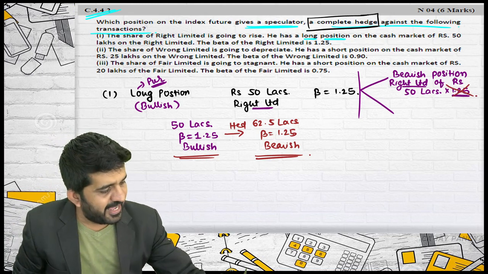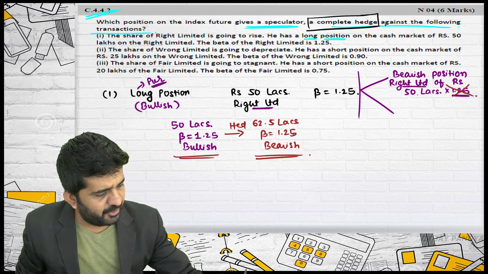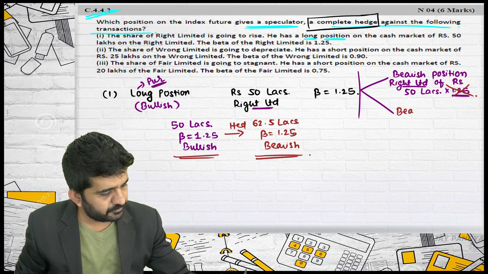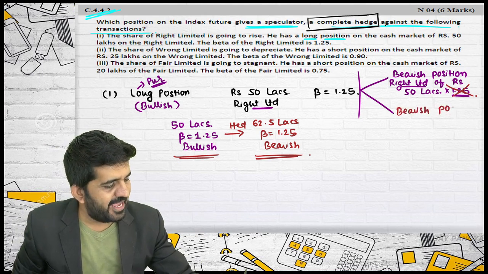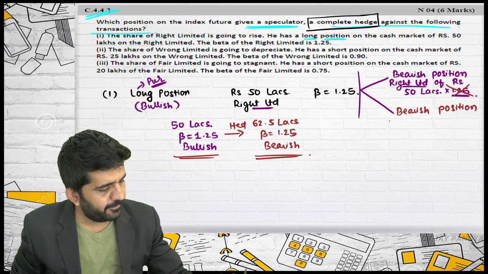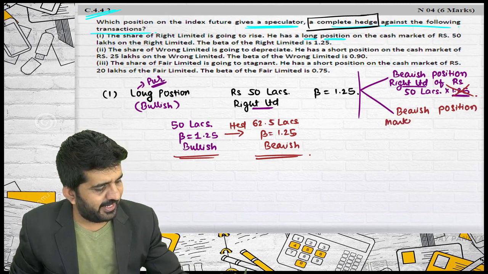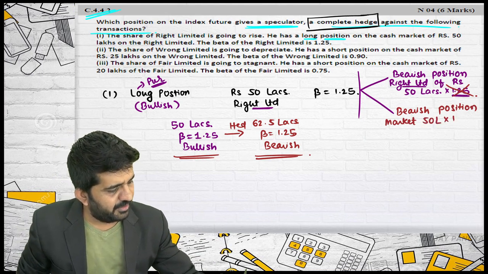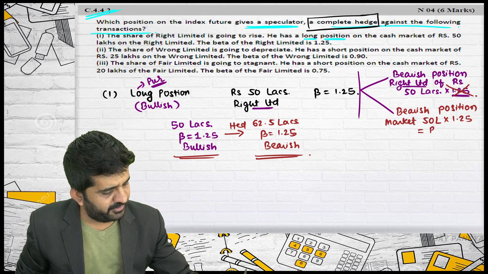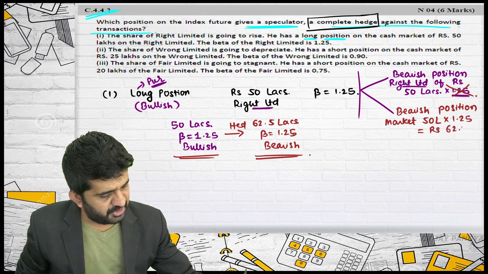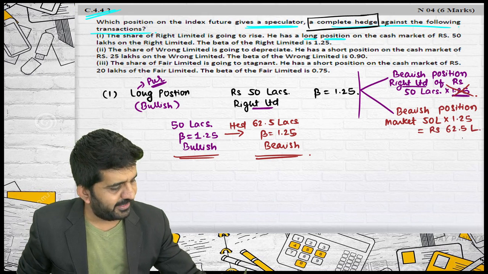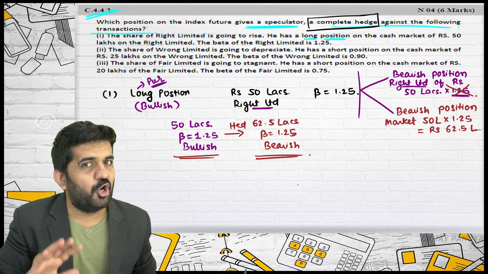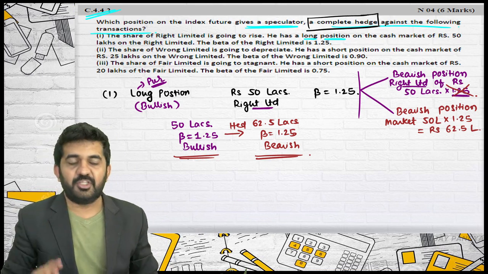So, a bearish position in Right Limited of rupees 50 lakhs, or a bearish position in the market, that is Nifty, of rupees 50 lakhs multiplied by 1.25, that is rupees 62.5 lakhs. These are the two ways in which you can hedge your risk if you are already having this position.